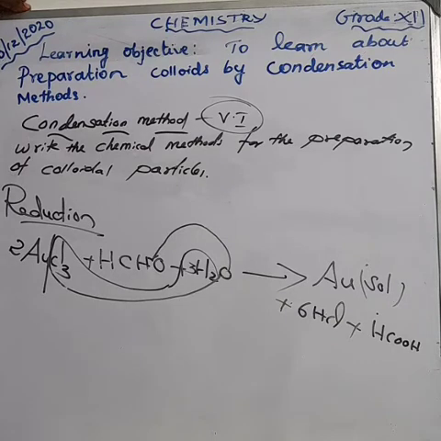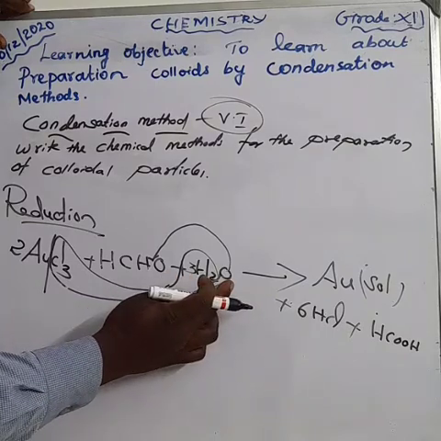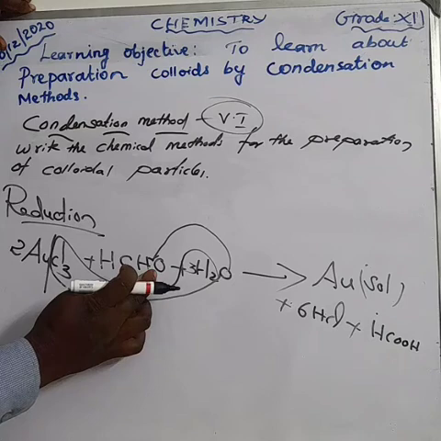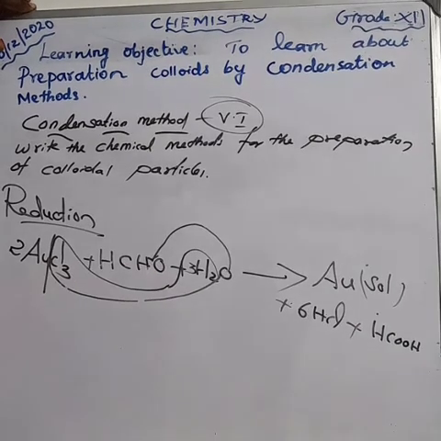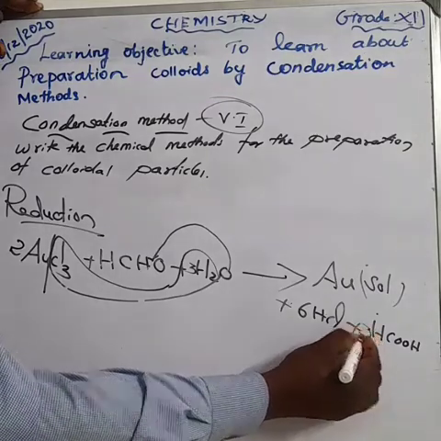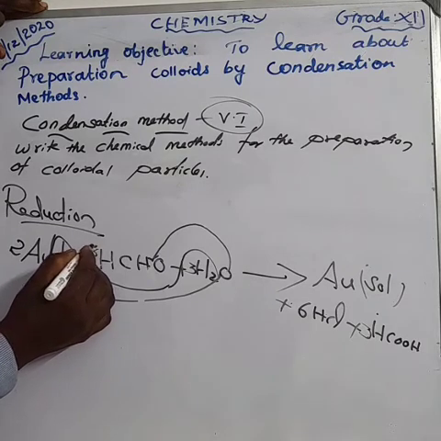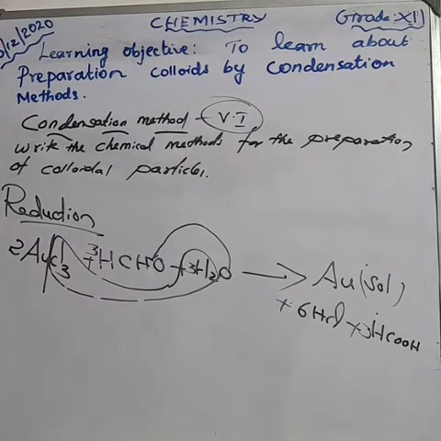Shall we count oxygen? Formaldehyde and acetaldehyde here having 3 oxygen. Okay. 3 oxygen plus here also 1 oxygen. So how much oxygen is there? 4 oxygen. Okay. So we can easily make it 3 here. So we get how much? 3 plus 3, 6 oxygen is there. So we can also make 3 here. Now the equation is balanced.